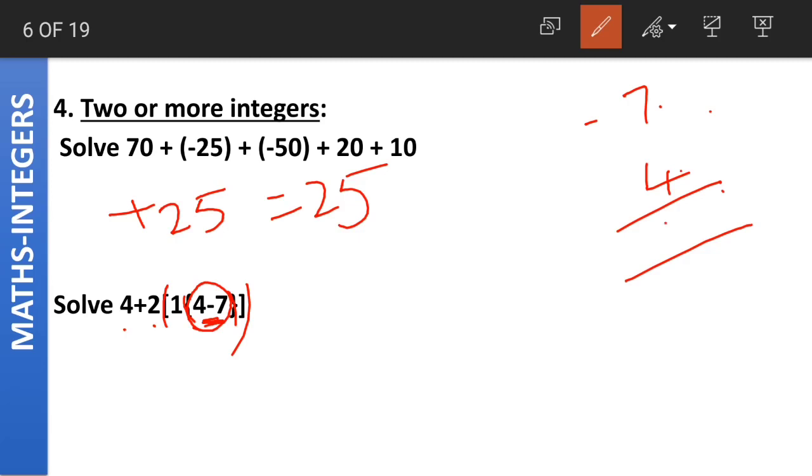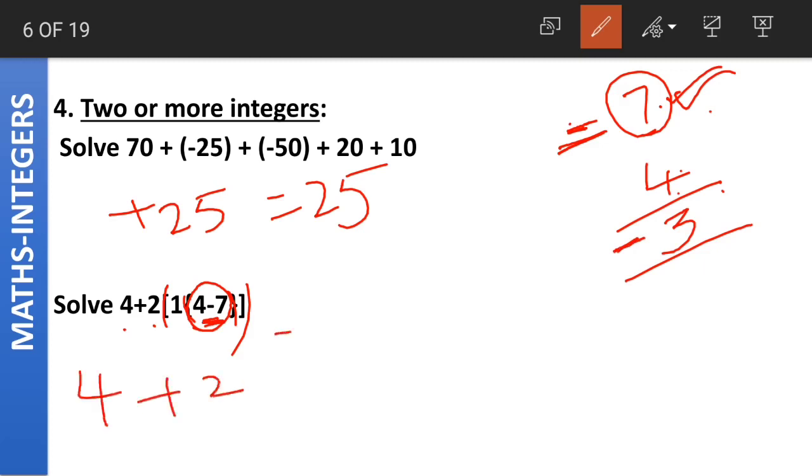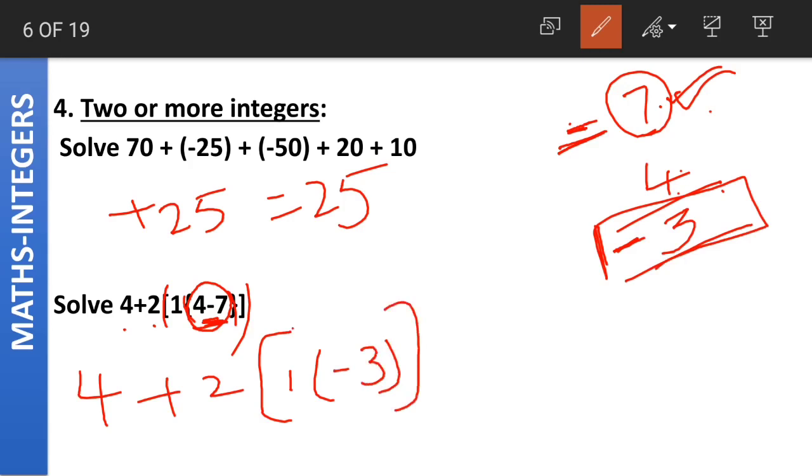What is 7 minus 4? 7 minus 4 is equal to 3. And what about the sign? 7 has the higher absolute value. Remember, class, I am talking about absolute value, which is without the sign. If you consider the sign, 4 has the higher value, but I am talking about absolute value here. So 7 has the higher absolute value. 7 is carrying the minus sign, so the answer will also have the minus sign. We've solved the innermost bracket, which is 4 minus 7, and we got the answer of minus 3.